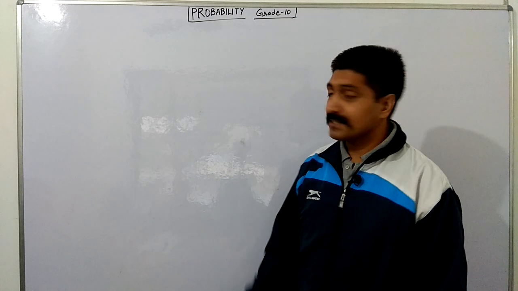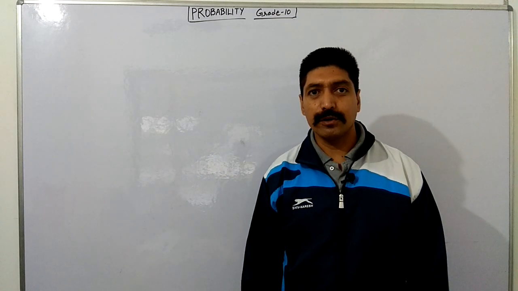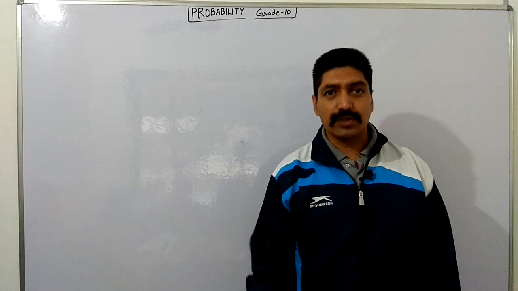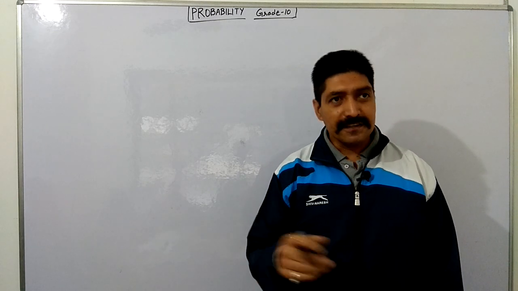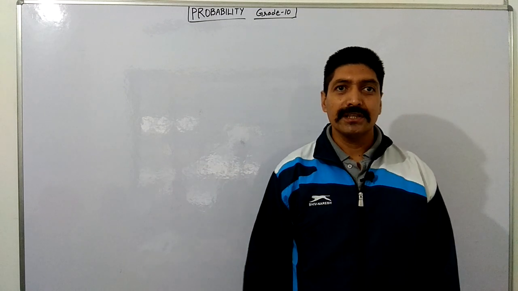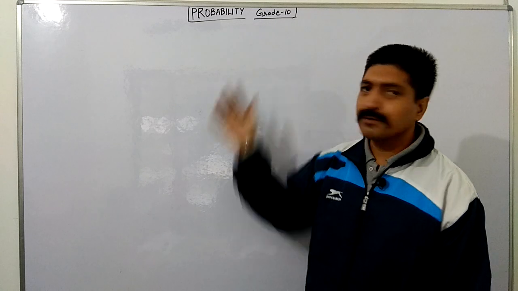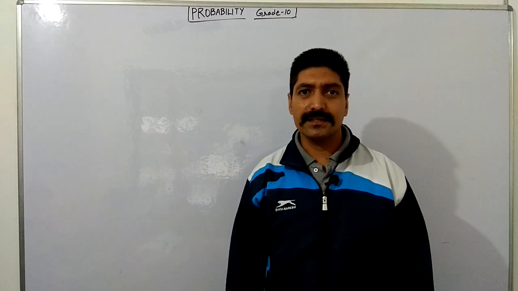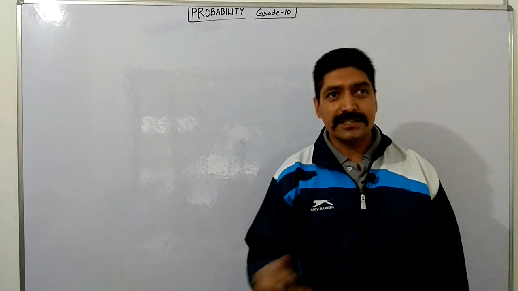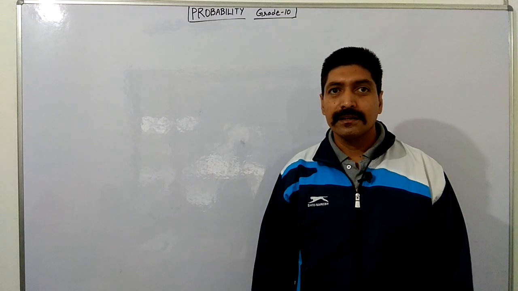Probability has a significant role in the fields of biology, economics, physics, sociology and genetics. Our grade 10 concept of probability is very simple, as in grade 9 we have studied the concept of probability.